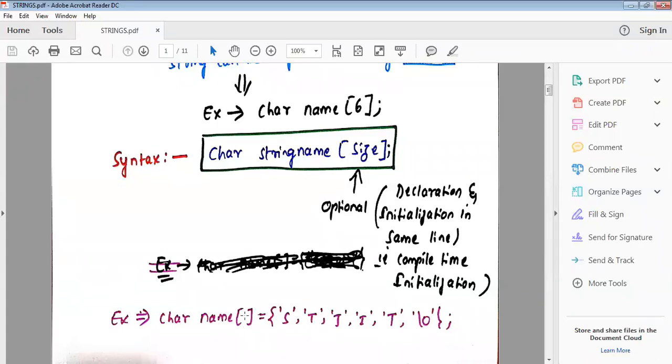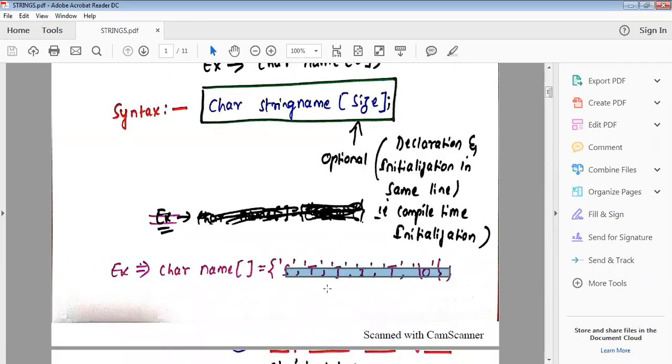Here I have not written size. Size may be optional when declaration and initialization are in the same line, that is compile time initialization.